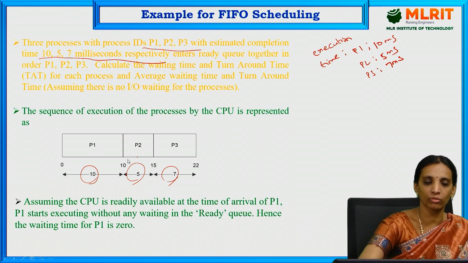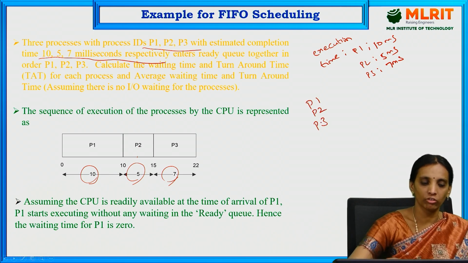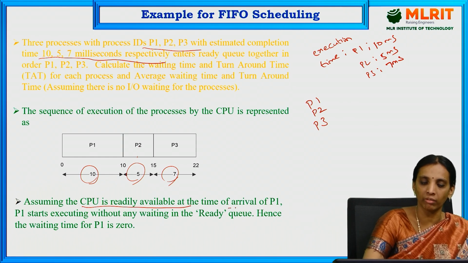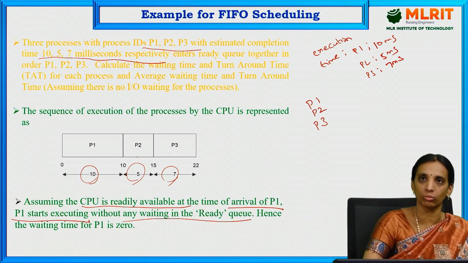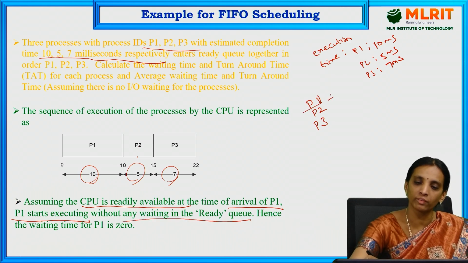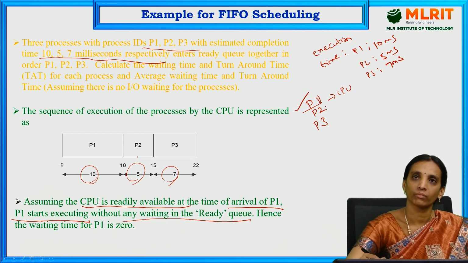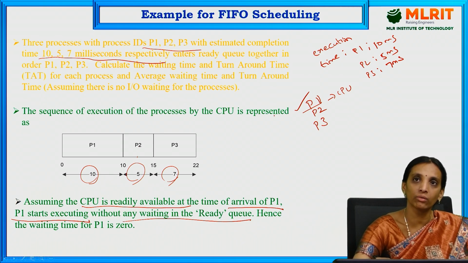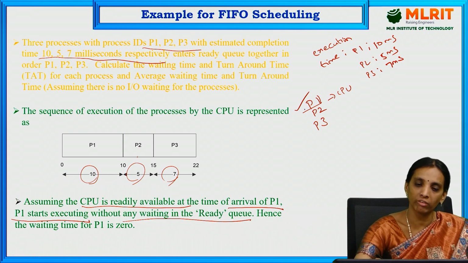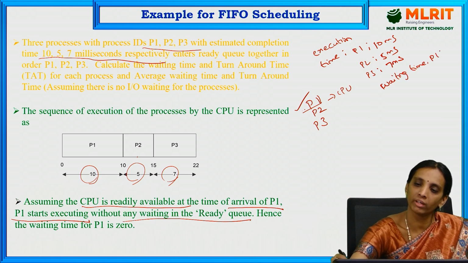Here the sequence of execution is: first P1 enters, next P2, and next P3. Assuming that the CPU is readily available at the time of arrival of P1, P1 starts executing without any waiting in the ready queue. At the time of arrival of P1, the CPU is ready for allocation, so there is no waiting time for P1. Whatever process is available in the ready queue directly enters the execution state. Hence the waiting time for P1 is 0 milliseconds.